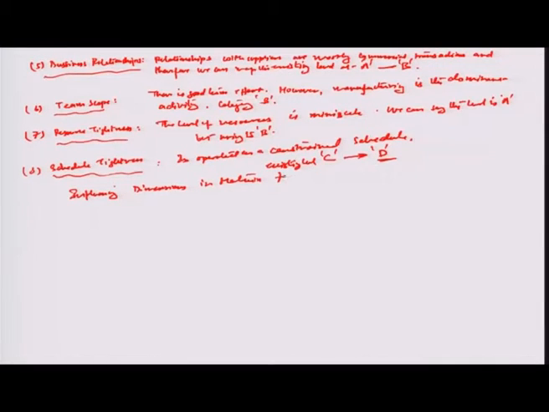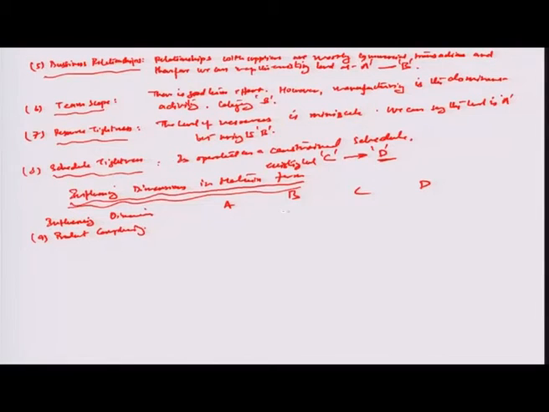let us see how many B's or how many C's there are, which will help determine what the average level is. So, we have, let us say, on one side the influencing dimensions, and we have all these different categories A, B, C, D, where we will see what is the existing level of the mapping. So, the first influencing dimension, that is the product complexity, we know is currently at level B.